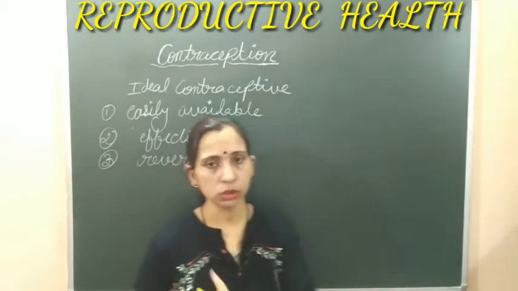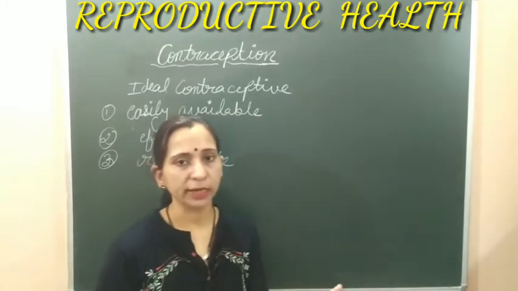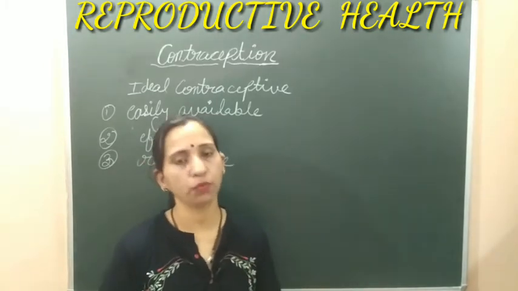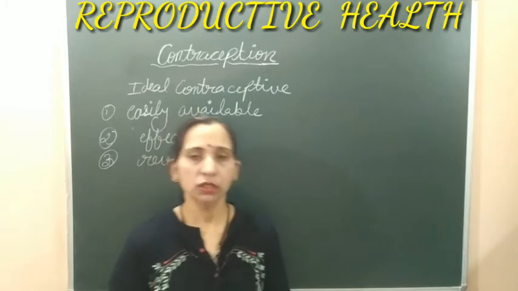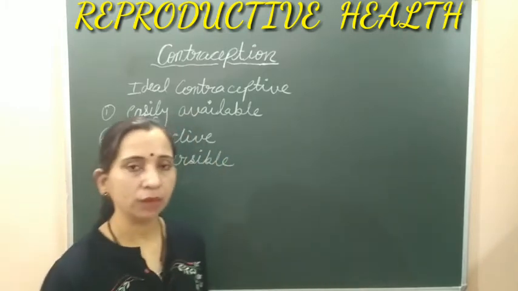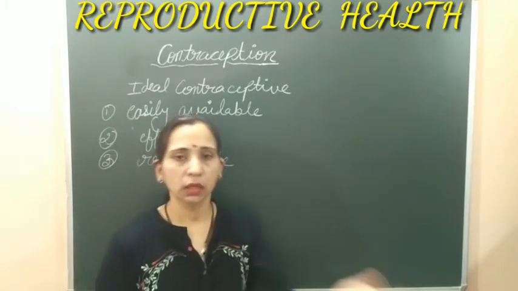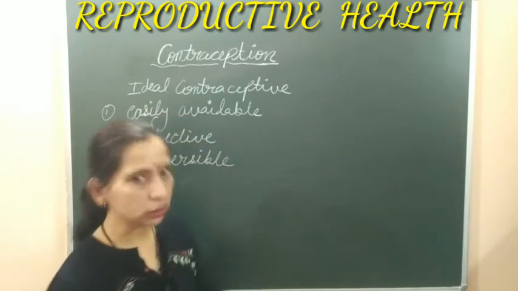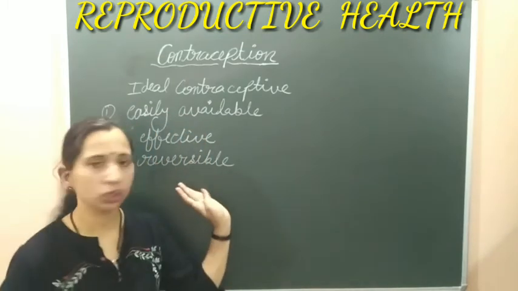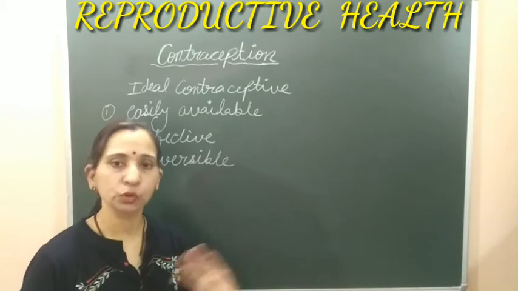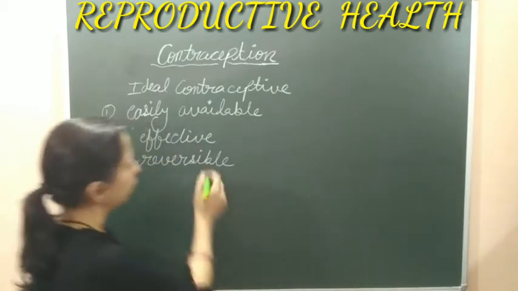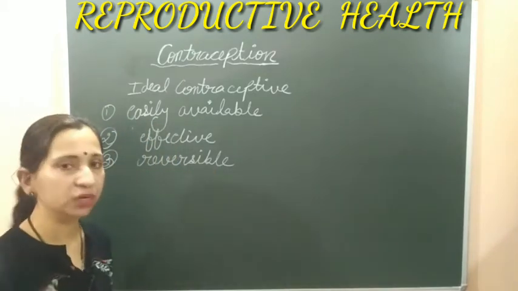They do not want one child born just after another. They want some gaps between the kids. That's why they use the contraceptive, and after some time they want to become pregnant. In such cases the contraceptive used should be removable so that they can get pregnant. That's why we say contraceptives should be reversible.